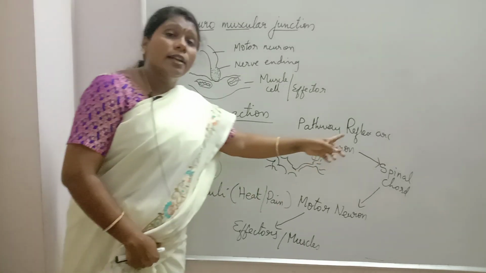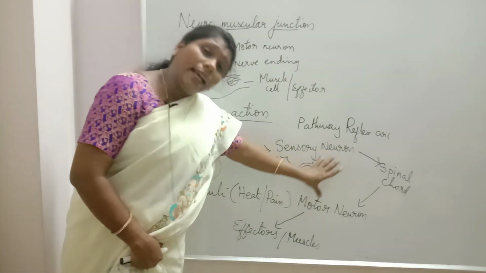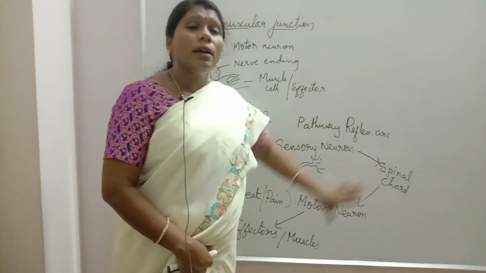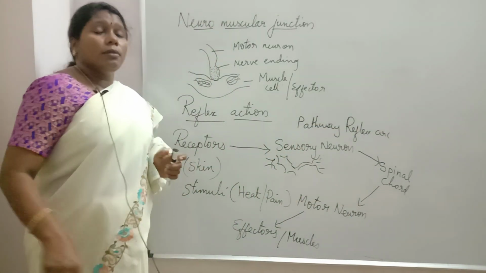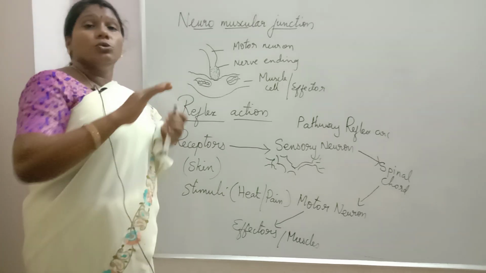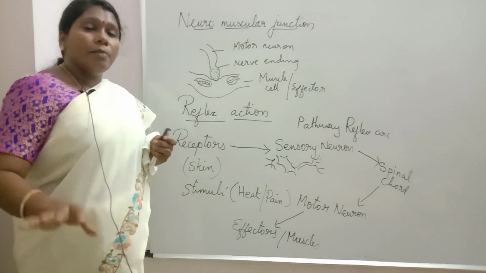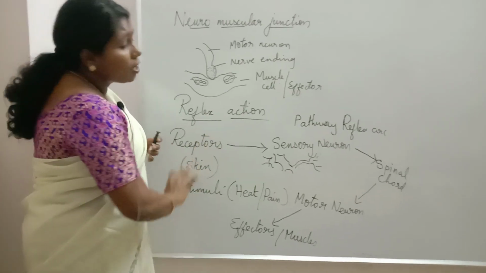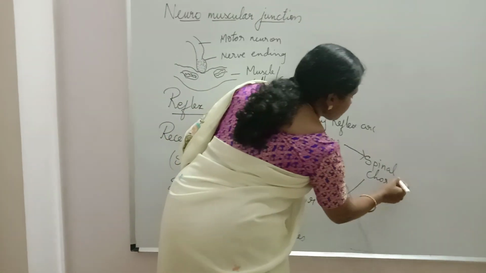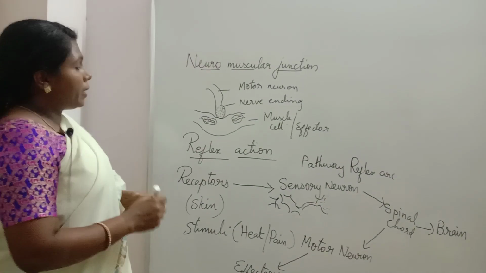But the spinal cord gives a report to the brain. It is not handled only by the spinal cord, but the action itself is handled by the spinal cord only. But later, what does the spinal cord give? It gives a report to the brain. Just like when your daddy comes back at night, your mommy will give all the reports: what happened today, what happened with your child today. Like that only, after finishing all this function, the spinal cord gives a report to the brain. So information is updated to the brain after this reflex action.